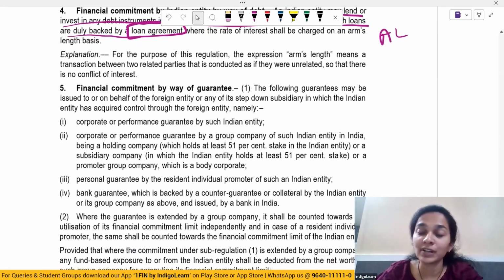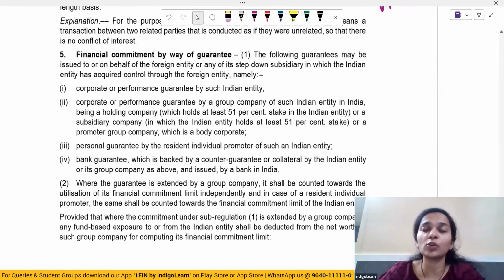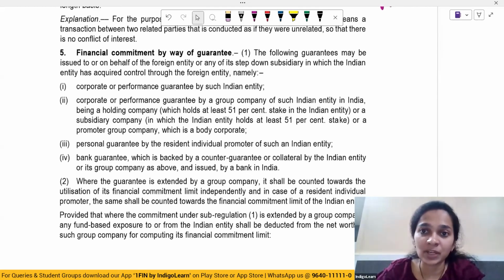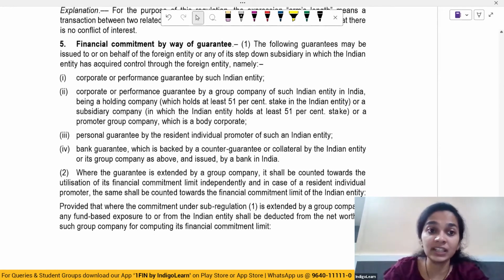Financial commitment by way of guarantee. So the following guarantees may be issued by, or on behalf of, the foreign entity or any of its step down subsidiary in which Indian entity has acquired control. What are the types of guarantee?